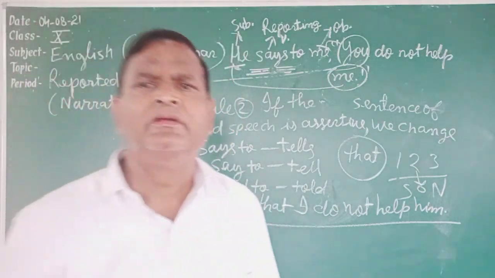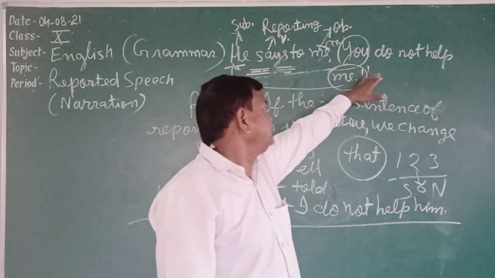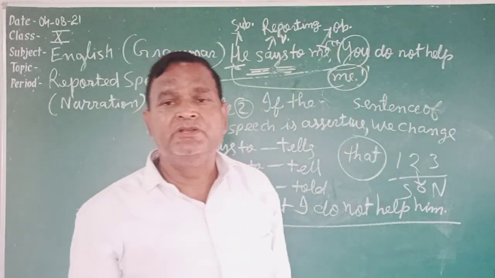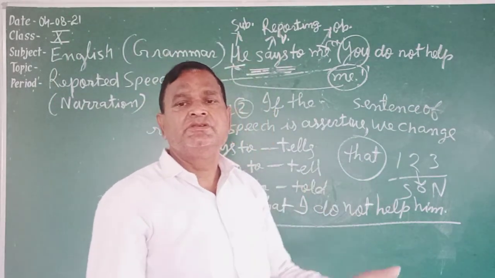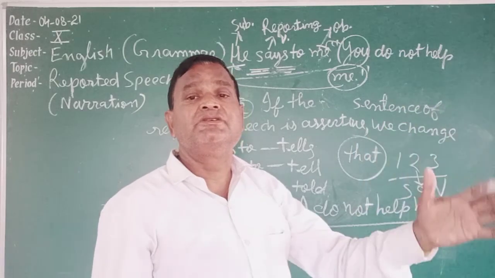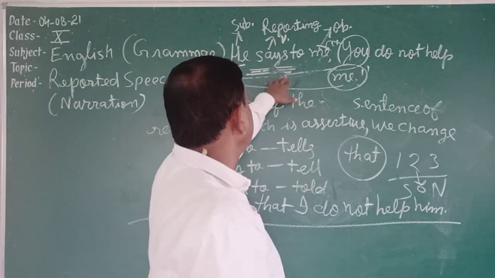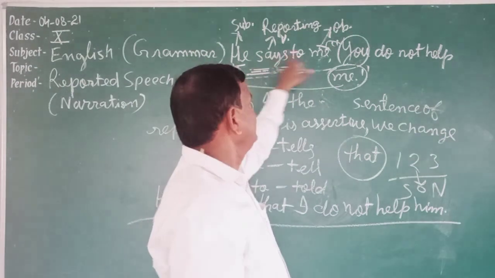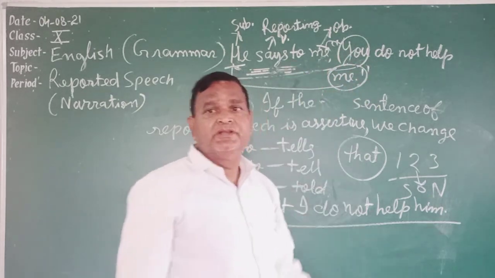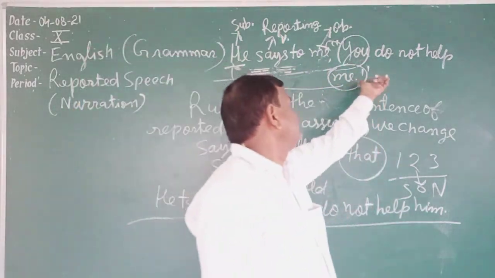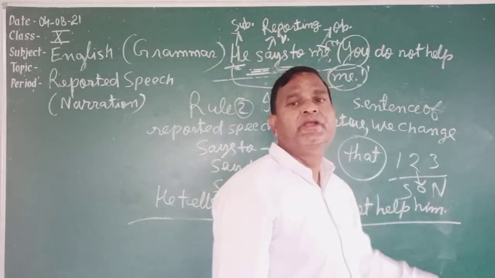I have told you what is direct speech. The same sentence of the speaker is known as direct speech. It is written in inverted comma. And if we say that sentence in our own words, that is known as indirect speech. Outside the inverted comma, three things are found: reporting verb, its subject, and its object. If the reporting verb is in the present tense or future tense, there will be no change in the tense of reported speech. Only pronoun will be changed according to the rule 1, 2, 3 upon SON.